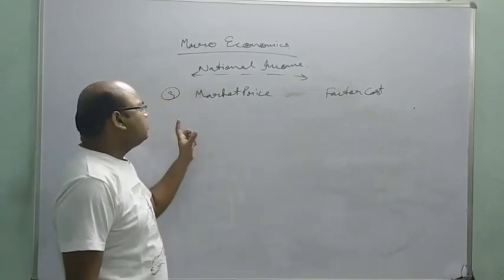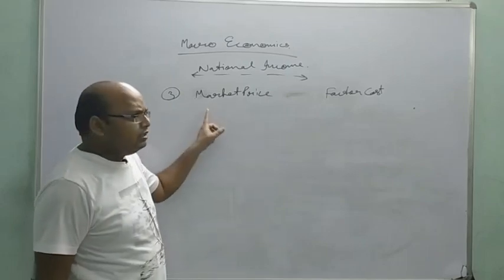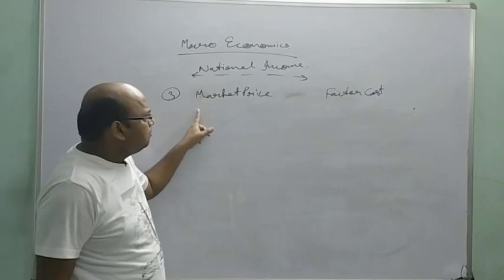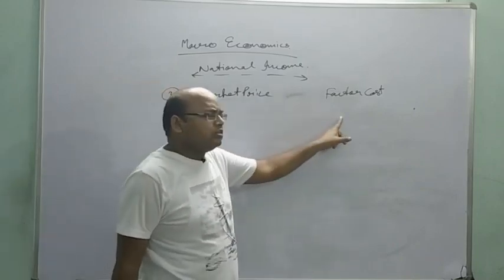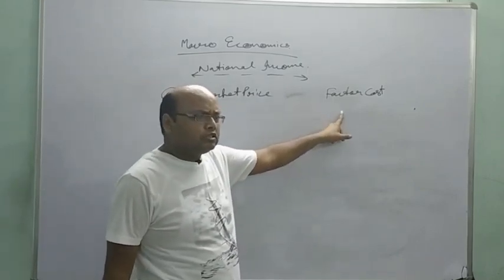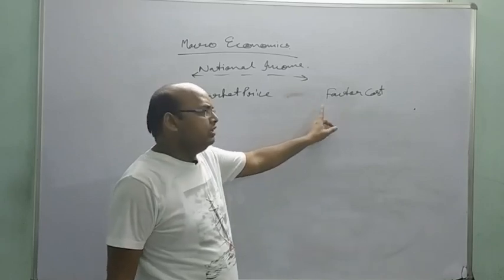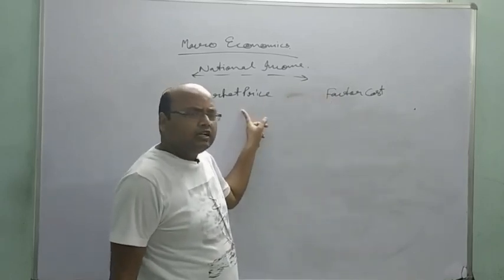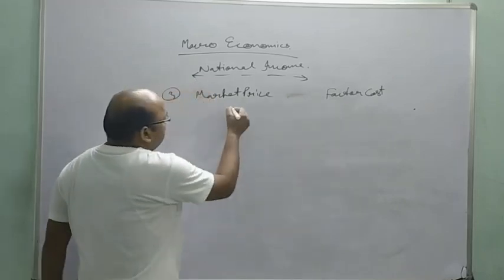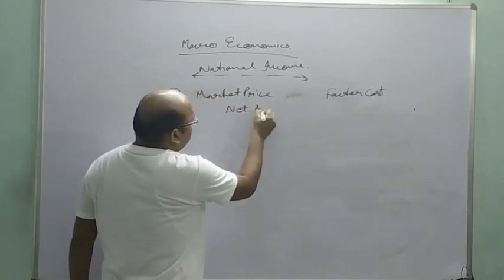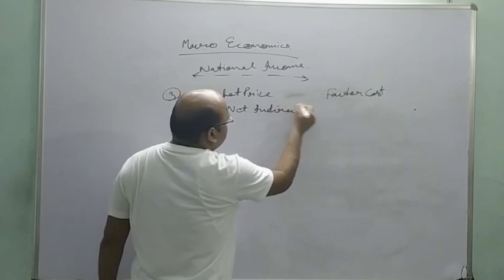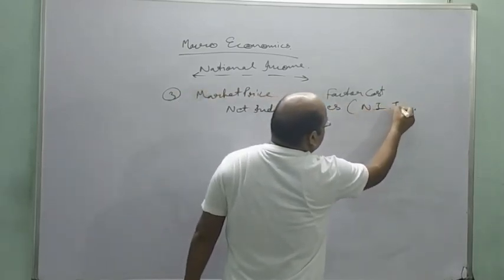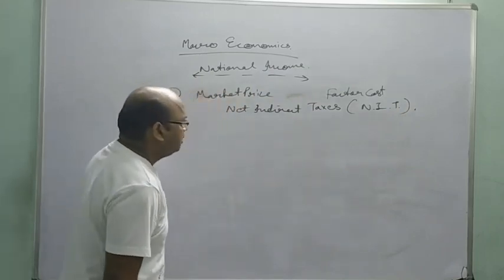In the market price, taxes are included. But factor cost means the total cost plus profit of the seller; here indirect taxes are not included. It has the relation of net indirect taxes, or in short form NIT.